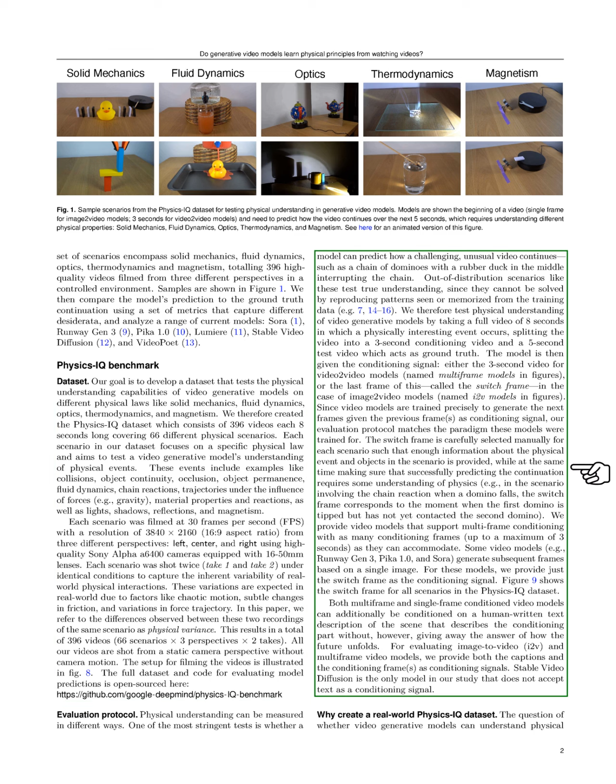To evaluate physical understanding, we split each 8-second video into a 3-second conditioning video and a 5-second test video. The conditioning video serves as a prompt for the model, while the test video represents the expected continuation of the event. We carefully select a key frame from the conditioning video to ensure that predicting the continuation requires some understanding of physics. We also allow models to use human-written text descriptions as additional context, without revealing the outcome. Notably, stable video diffusion is the only model in our study that does not accept text as a conditioning signal.